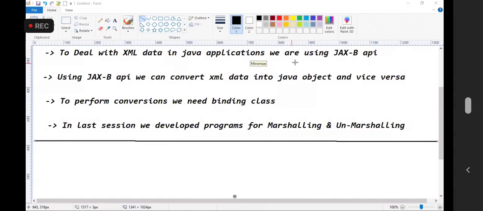You guys are not able to use that annotation? Maybe your build path issue. You need to use the Java 1.8 version. Able to follow me? If you use the Java 1.8 version, then you can use that annotation. Okay?